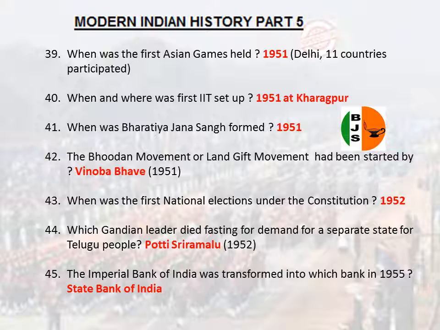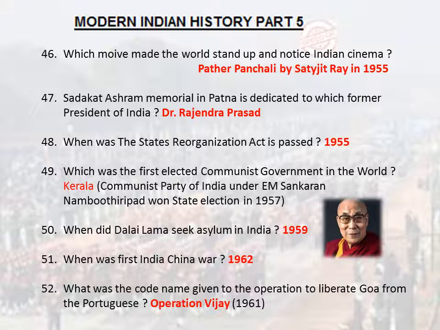When were the first national elections under the Constitution? 1952. Which Gandhian leader died fasting for the demand for a separate state for Telugu people? Potti Sriramulu, 1952. The Imperial Bank of India was transformed into which bank in 1955? State Bank of India. Which movie made the world stand up and notice Indian cinema? Pather Panchali by Satyajit Ray in 1955.